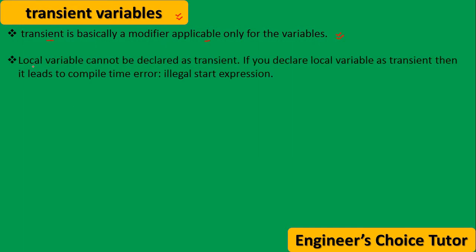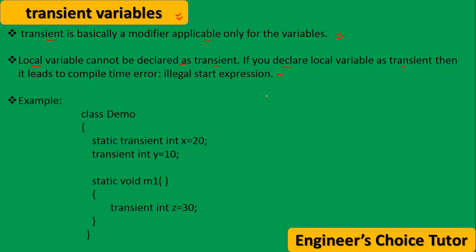Now, a local variable cannot be declared as transient. Is it clear? If you declare a local variable as transient, then it leads to a compile time error. And what is that error? Illegal start expression. Is it clear?